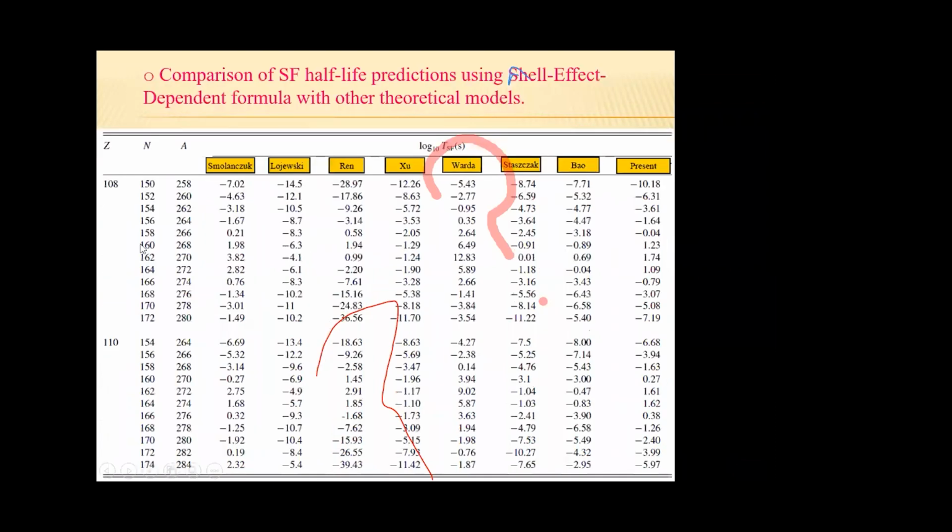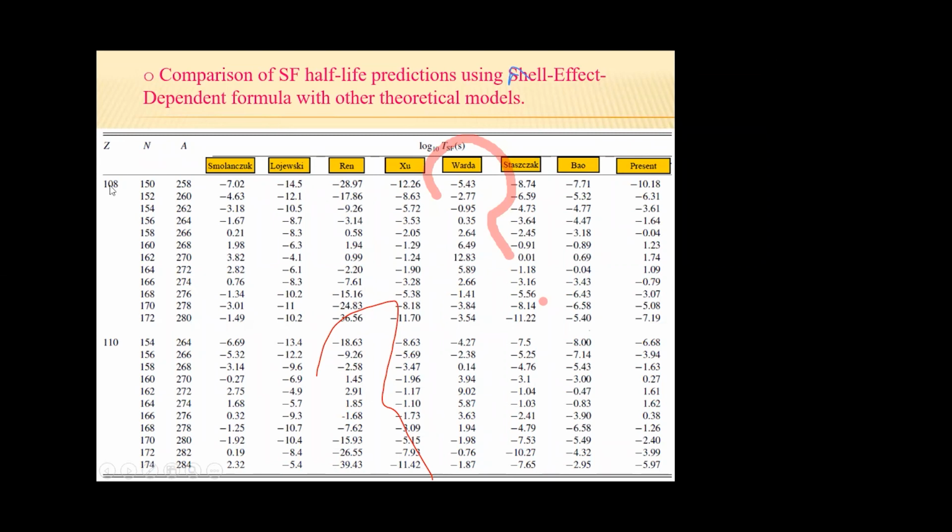As our empirical shell effect dependent formula produces spontaneous fission half-lives that are very close to experimental values, we have extended our work to compute spontaneous fission half-life in the super heavy region. The last column represents our prediction.